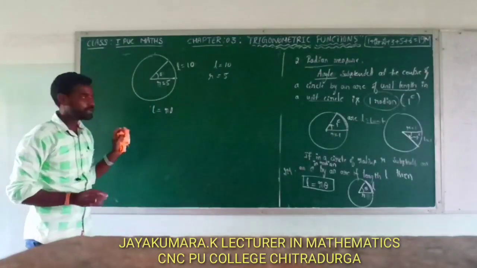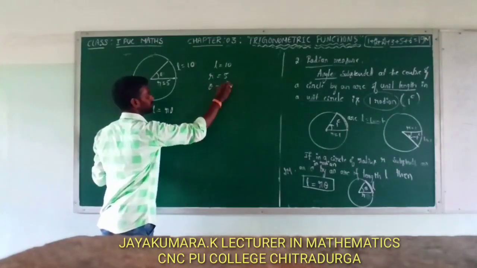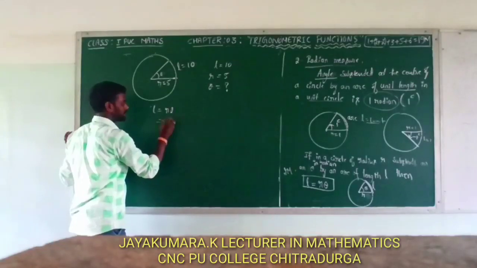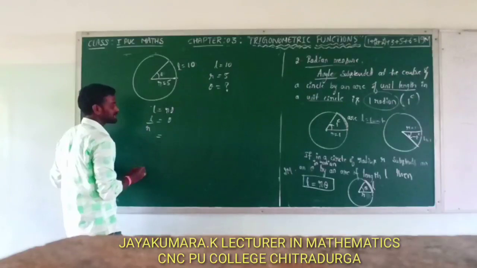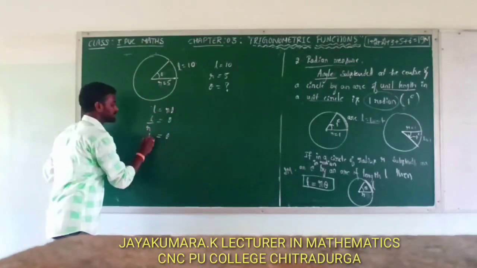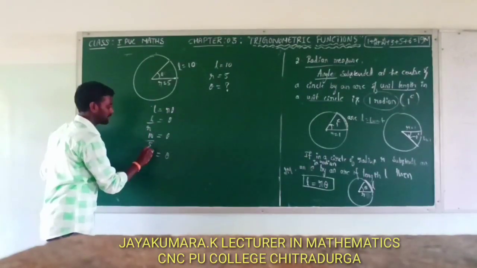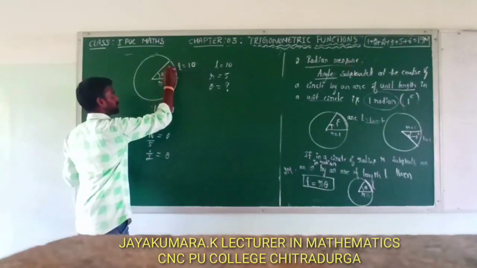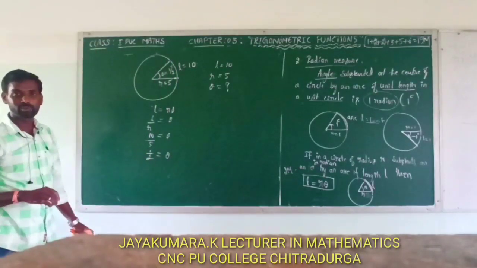Radius r is equal to 5 units. Then L is equal to r theta means what you have to find out? Theta is equal to question mark. Here theta is equal to what? Theta is equal to L by r. Cross multiplication. Theta is equal to L by r means what? L is equal to 10, r is 5. That is theta is equal to 10 by 5, which is 2. That means this angle is equal to 2 radians.